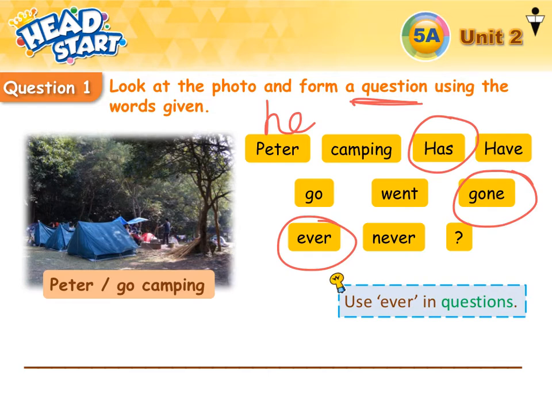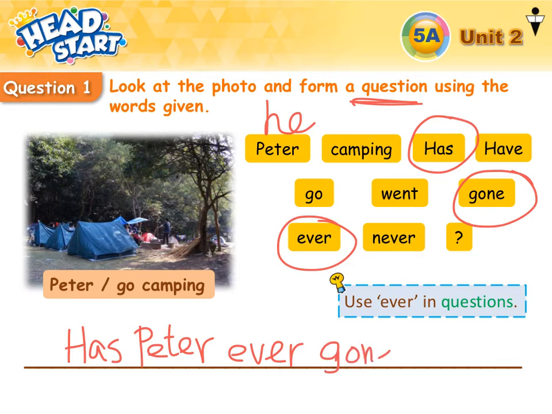So let's write down the answer. First of all, it's a question. We start with has. Then the subject, Peter. Then we have to add the word ever in the middle, between the subject and the verb. Gone. Has Peter ever gone camping? Question mark.